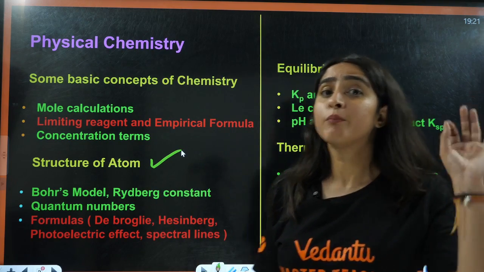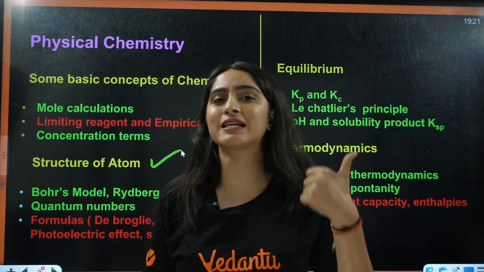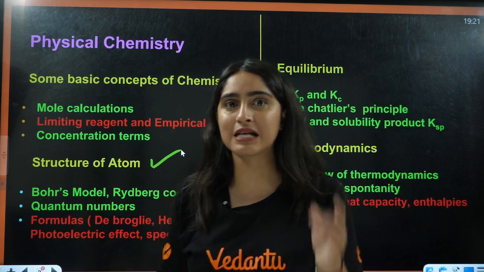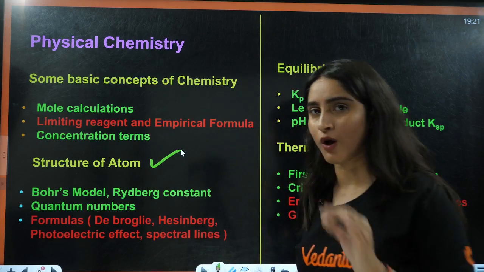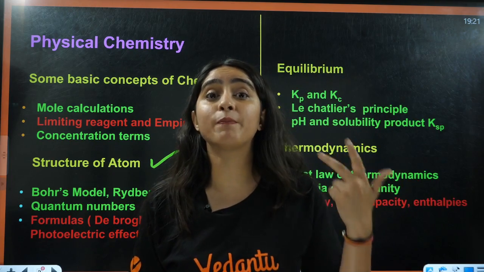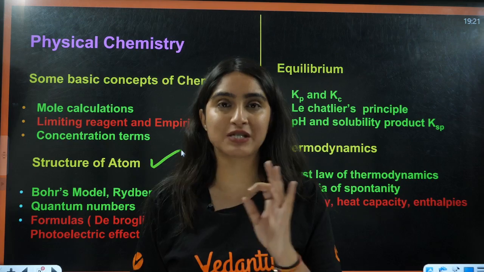Next is structure of atom. Here very important are the Bohr model formulas: velocity, radius, energy, direct questions are asked. Next students, we have the Rydberg constant, out of which Lyman, Balmer, Paschen, Brackett, Pfund, these questions are asked.